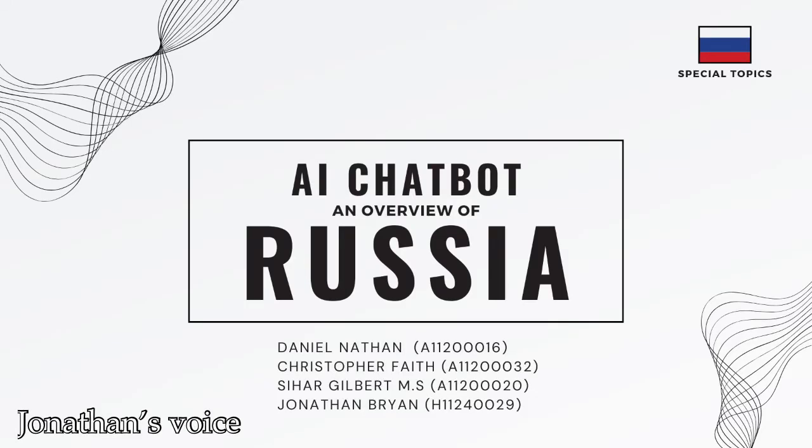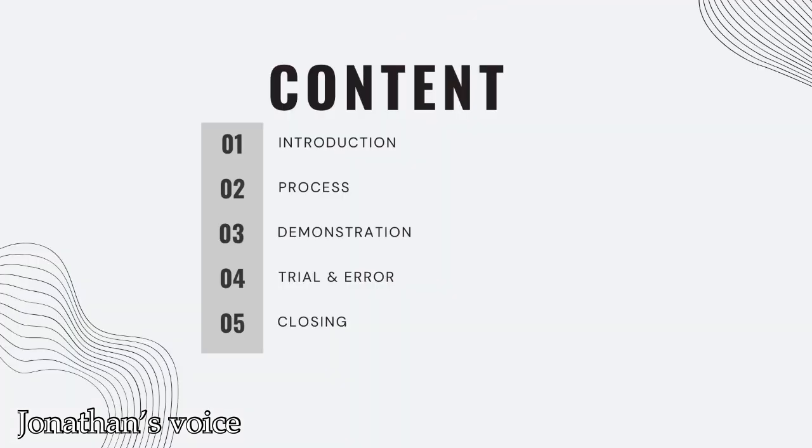In this presentation, our group will be presenting about an AI chatbot, an overview of Russia. This group consists of 4 people, including Daniel Nathan, Christopher Fate, C.L. Gilbert, and Jonathan Bryan. For the content, first we have introduction, second we have process, third we have demonstration, fourth we have trial and error, and the fifth we have closing.